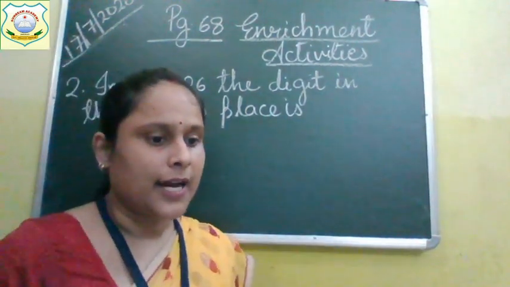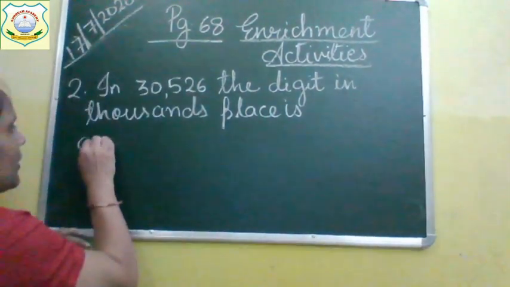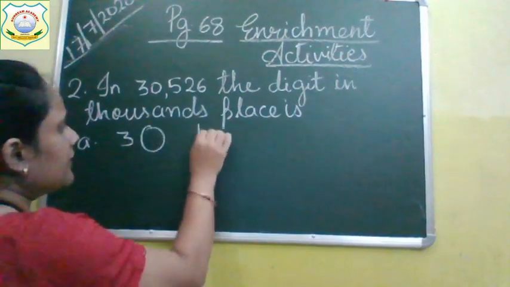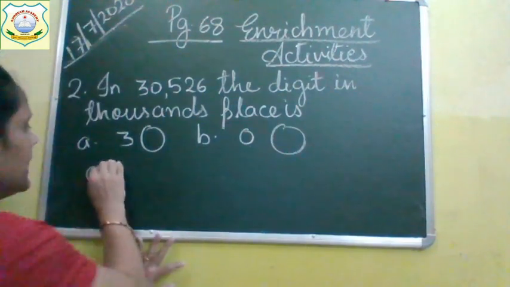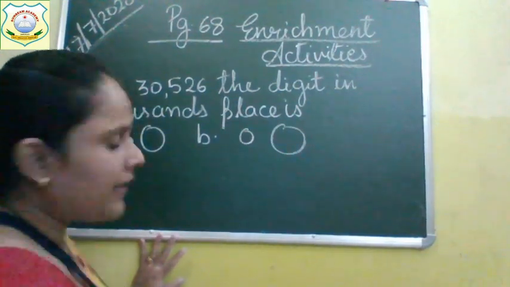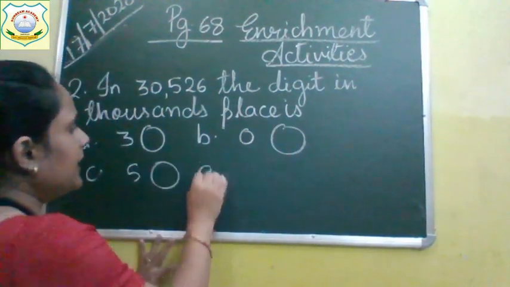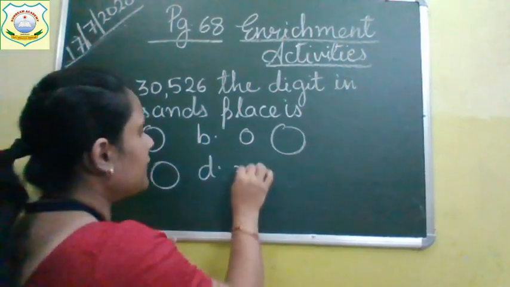The digit in thousands place is option A 3, B 0, C 5 or D none of these.